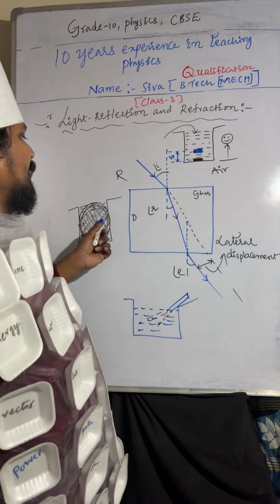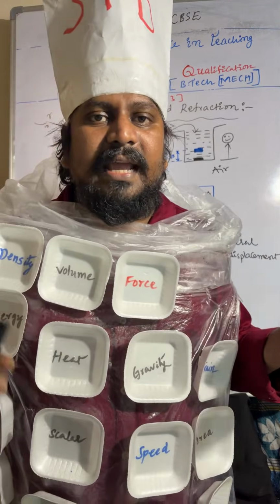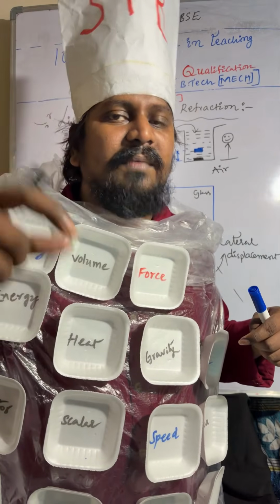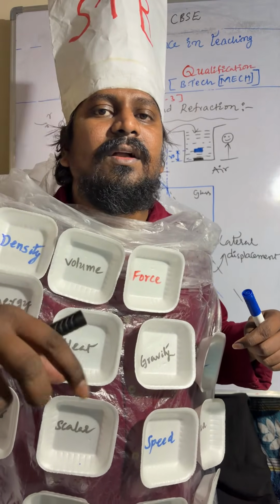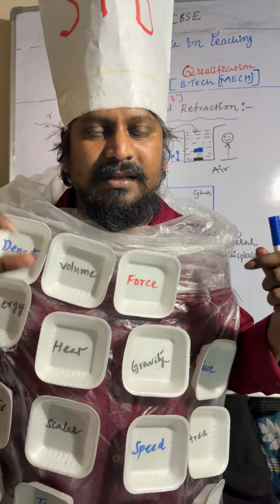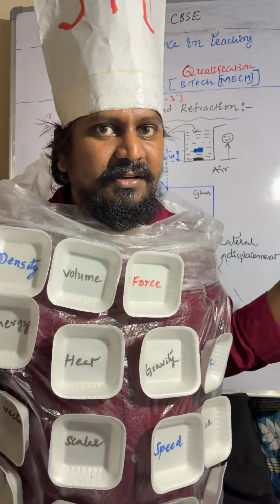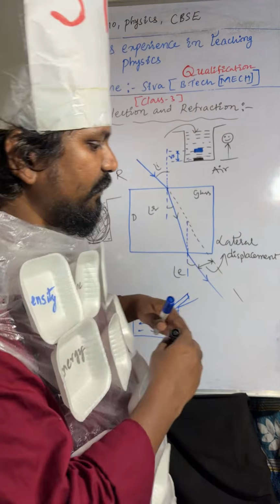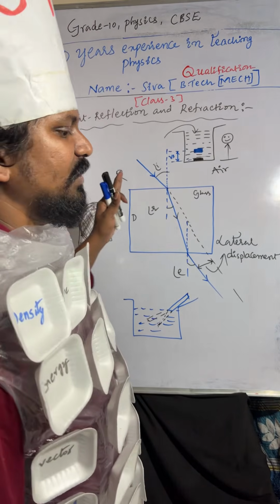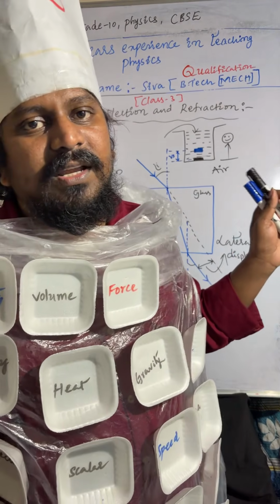Understood? Coming to one more: take a glass of water and place a lemon inside it. If you drop the lemon in, it appears bigger. The lemon appears bigger in the water glass due to refraction of light. I hope it is very clear. So these are the points related to refraction of light, very important. Now we will go for spherical lenses.